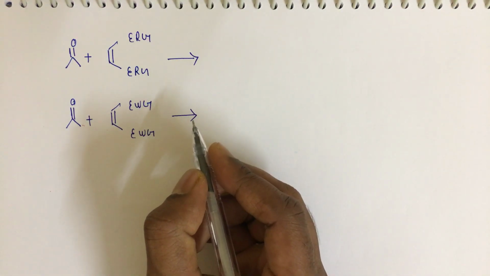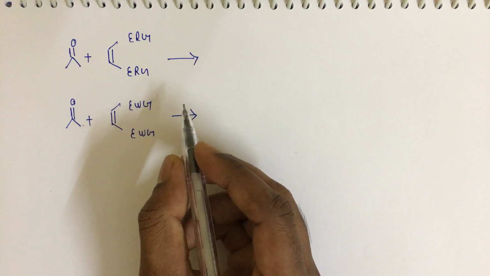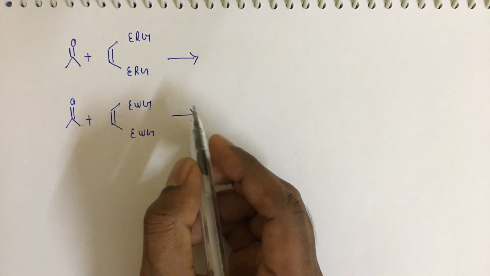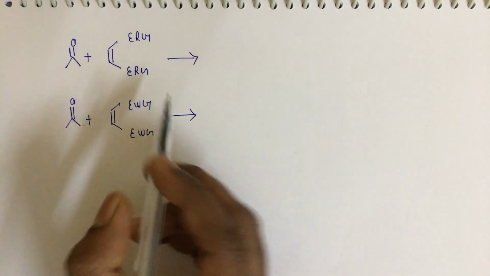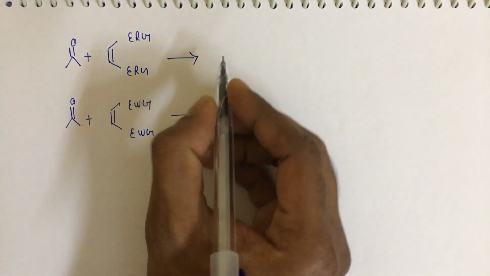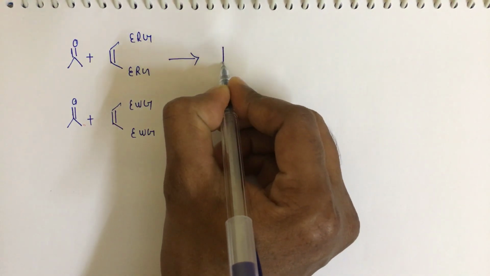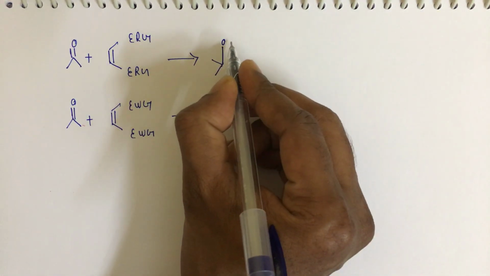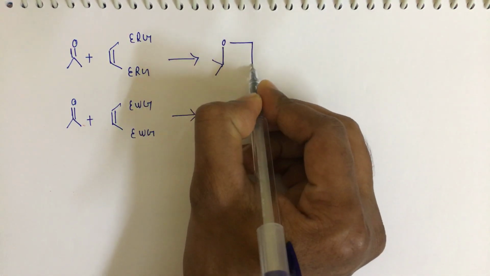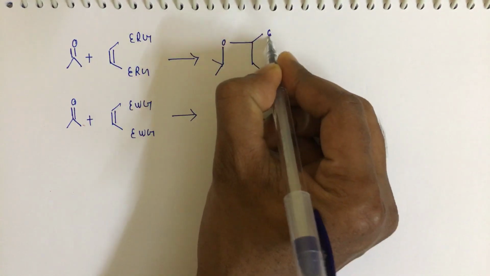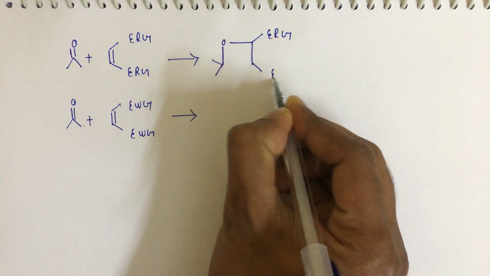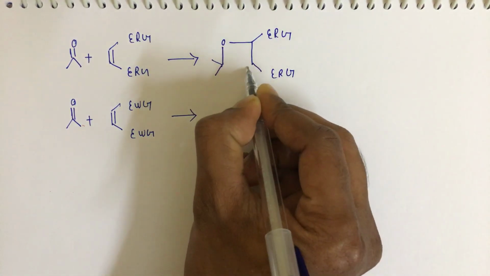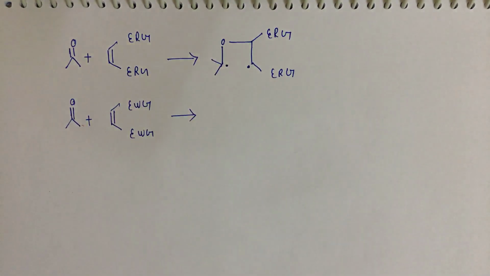Now here, first there is a formation of an oxygen and carbon bond, and we generate this kind of radical.